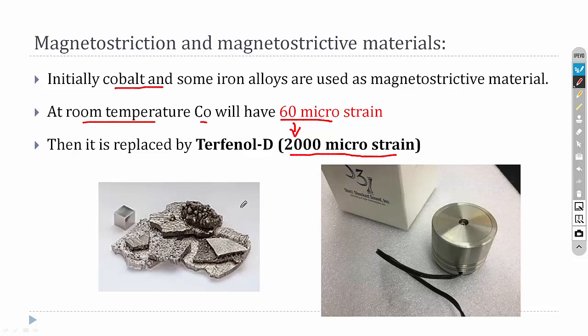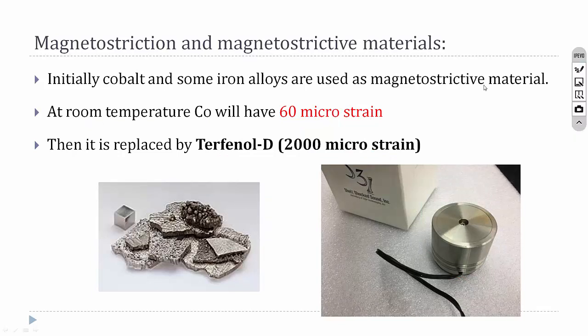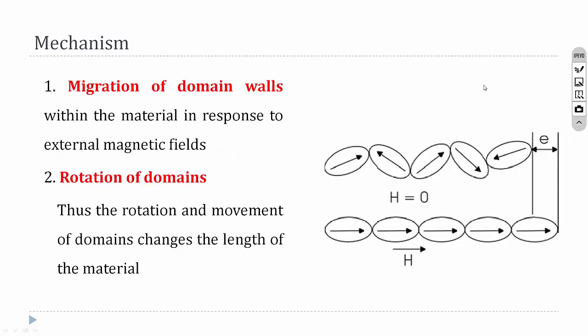So this is the cobalt, and this is the Terfenol-D actuator. Here Terfenol-D is used as a smart material for the actuation purpose. The magnetostrictive mechanism has three steps.